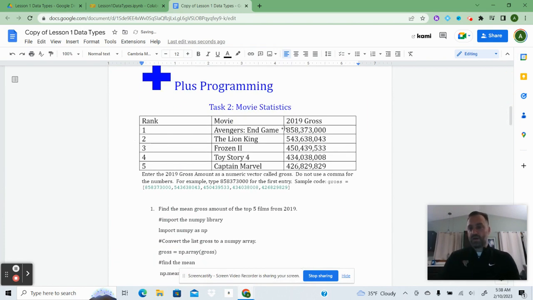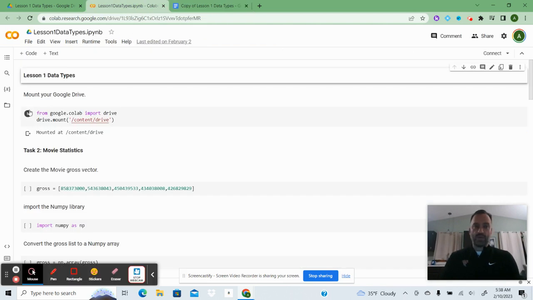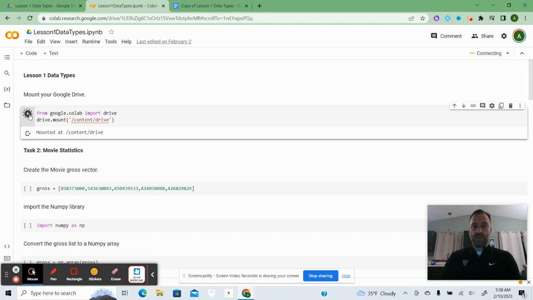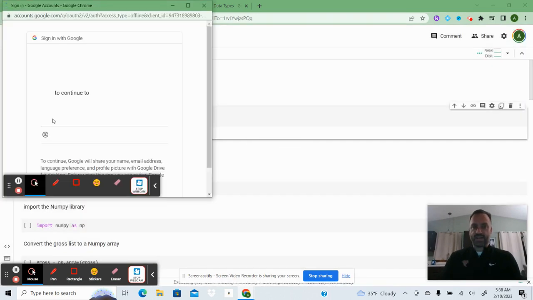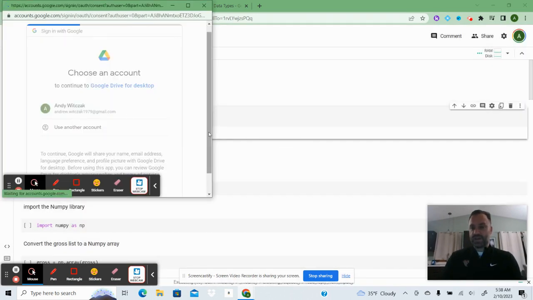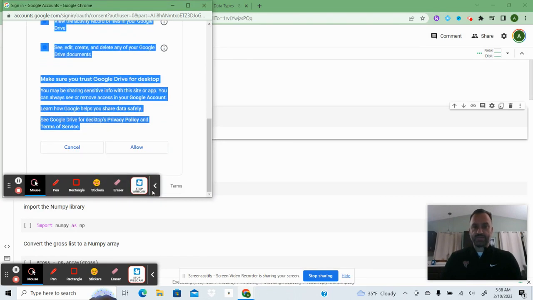Moving on, we're going to look at making a bar graph of the mean of the gross of the top five movies in 2019. So in order to do that, I'm going to go over to my Python notebook. I'm going to import my Google Drive, and again, this just gives permissions to access this. There's not a data file, so really I didn't need to put this in the code, and that's okay.